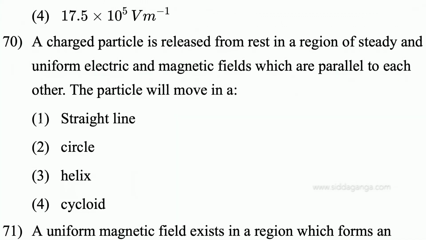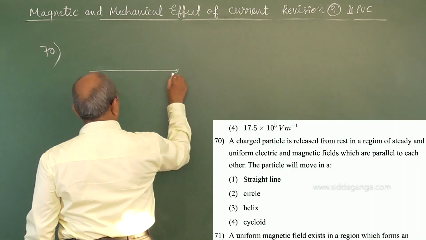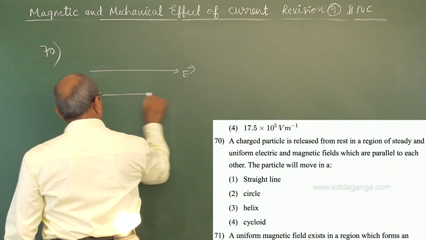A charged particle is released from rest in a region of steady and uniform electric and magnetic fields which are parallel to each other. The particle will move in A. See, the question is a conceptual question. There is an electric field, also the magnetic field.